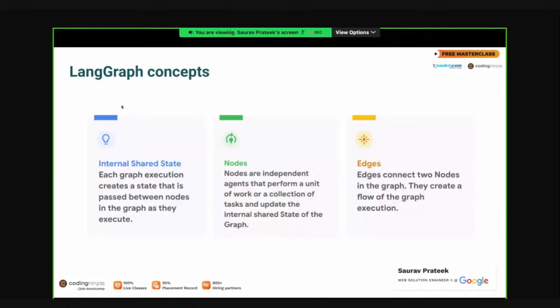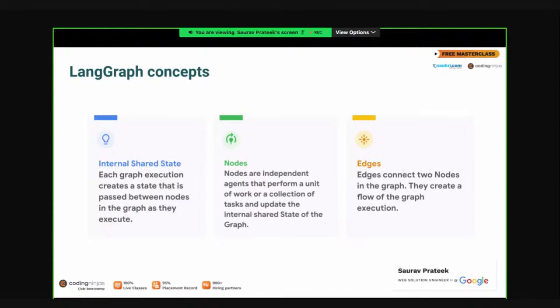We will try to understand what we are trying to build here. These are the basic LangGraph concepts, so we'll discuss the concepts. What are the concepts here? The first thing is internal shared state. What is an internal shared state in LangGraph? Basically, when a graph is executed, there is a state which we initially create, and that needs to be passed to different nodes. That's why it is called a shared state, because it is shared by different nodes, and nodes can manipulate that state.